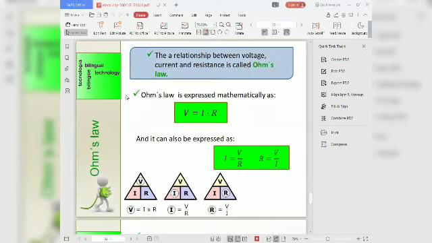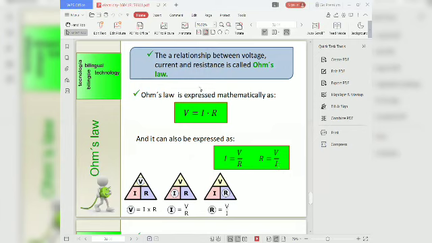So our last point of this session is Ohm's law. The relation between voltage, current and resistance is called Ohm's law. Ohm's law is represented mathematically as V = I × R, and it can also be expressed as I = V/R or R = V/I.